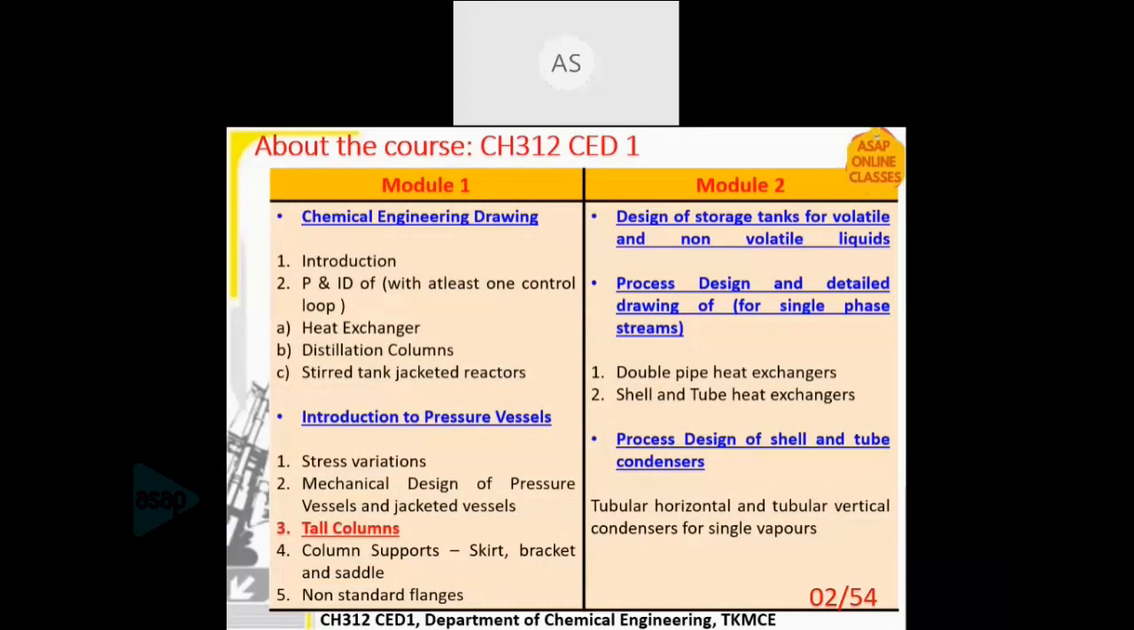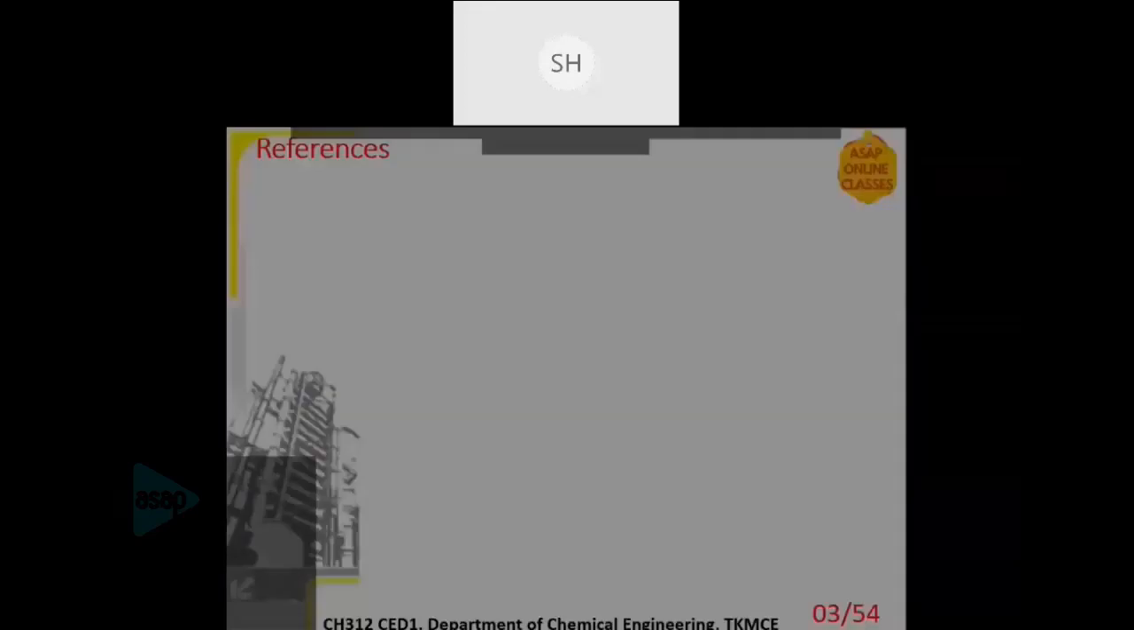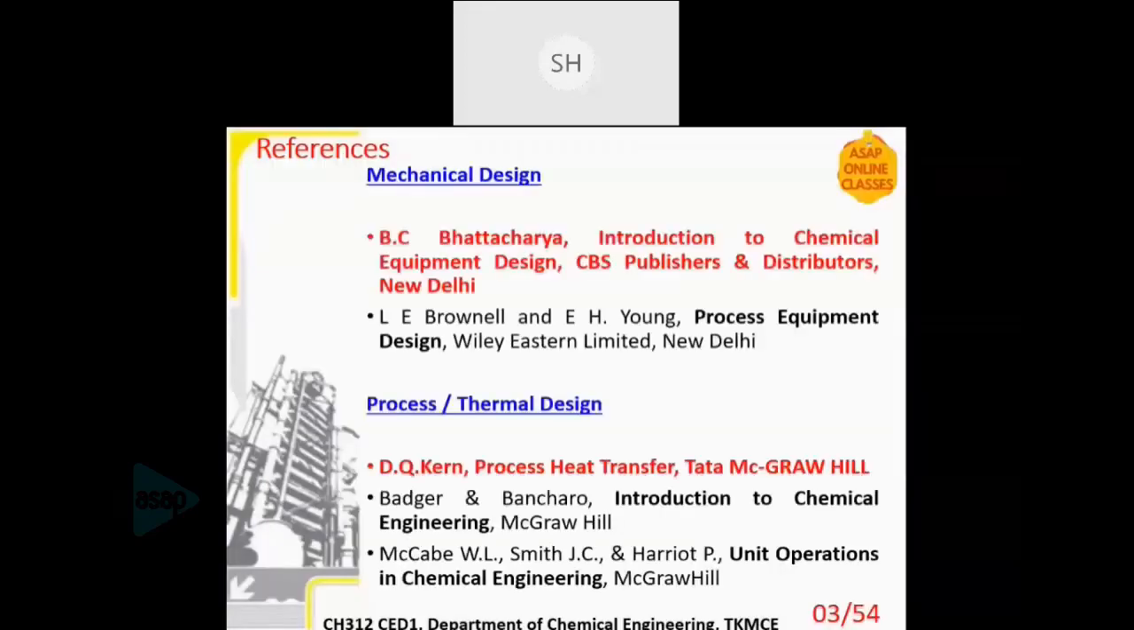Module 1 deals with general chemical engineering drawing and introduction to pressure vessel design. And then in module 2, you have design of storage tanks and process design and thermal design of heat exchangers as well as condensers. Then the reference textbooks which are useful, it is there in the syllabus itself, B.C.